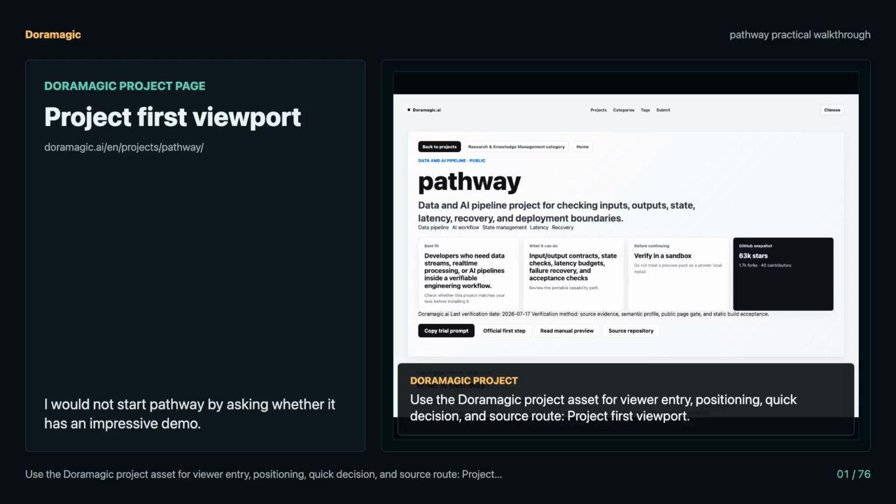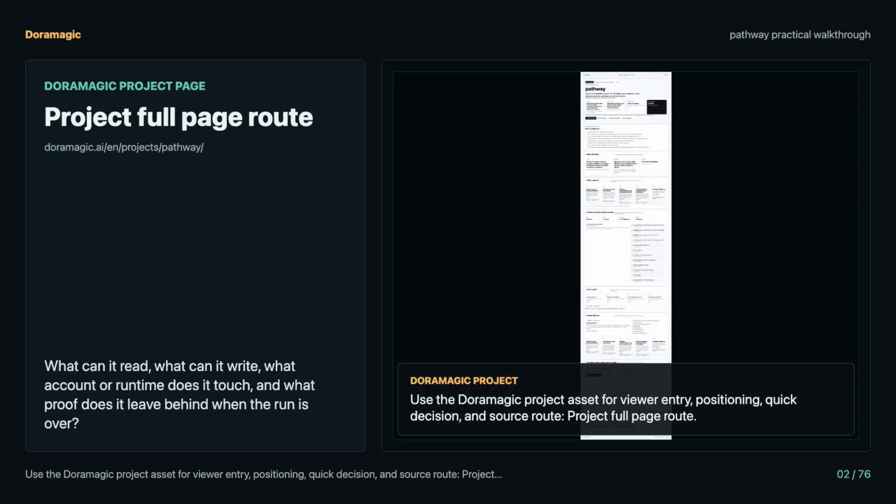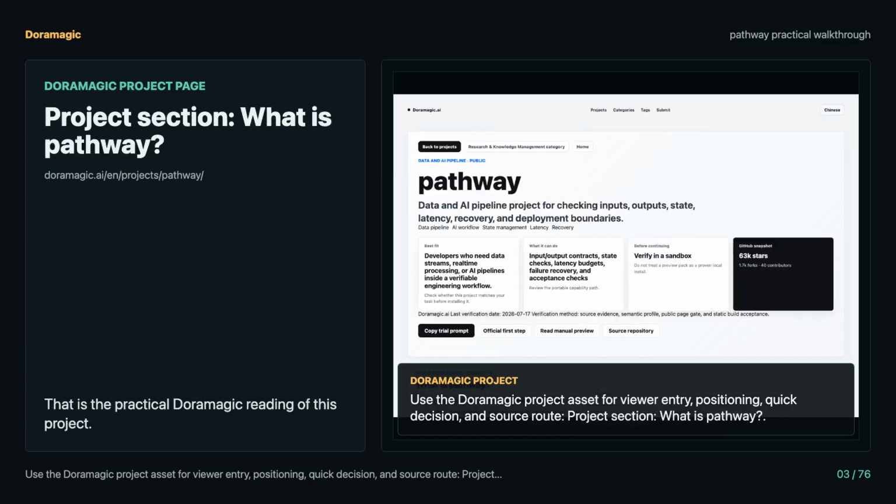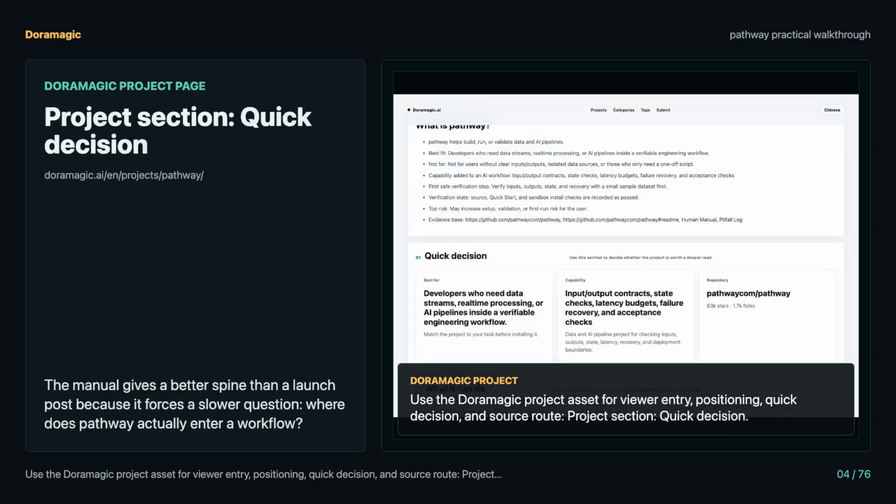I would not start Pathway by asking whether it has an impressive demo. I would start with the first side effect. What can it read, what can it write, what account or runtime does it touch, and what proof does it leave behind when the run is over?